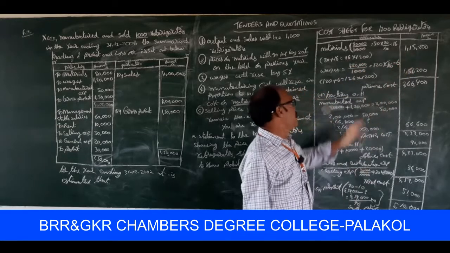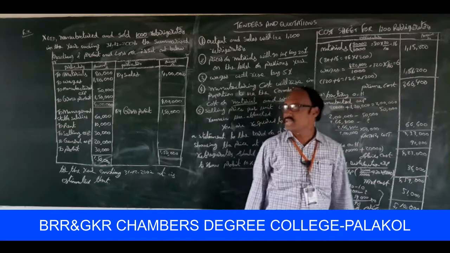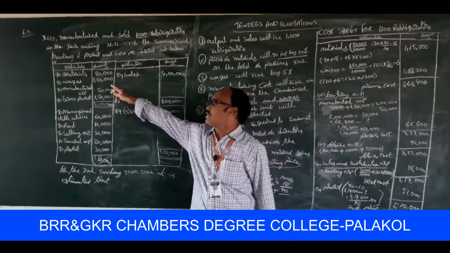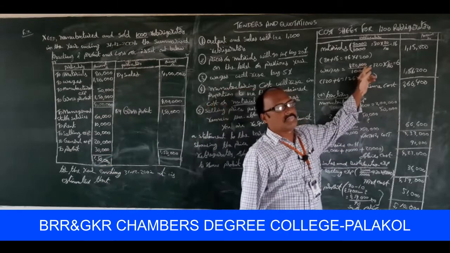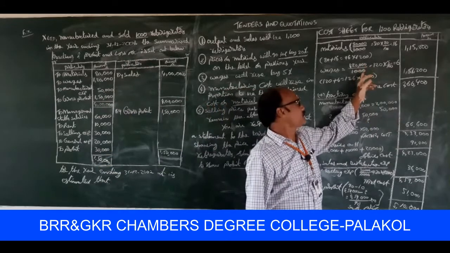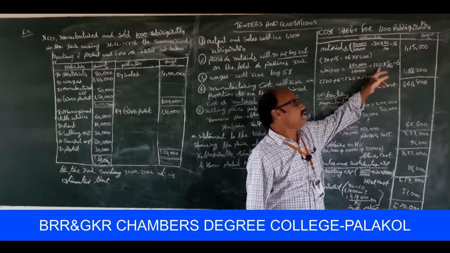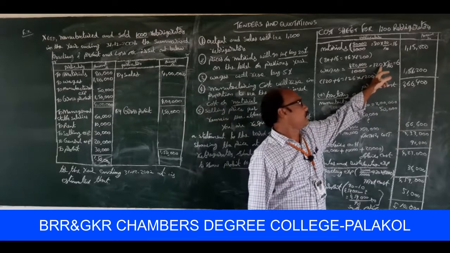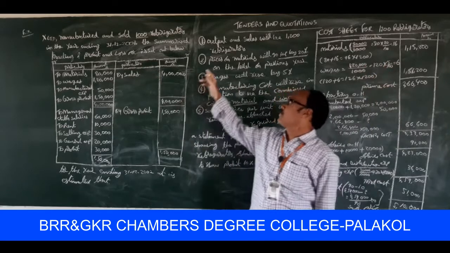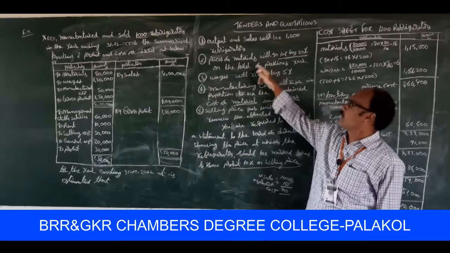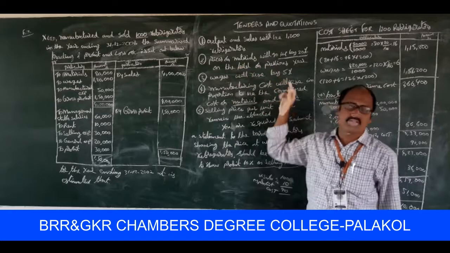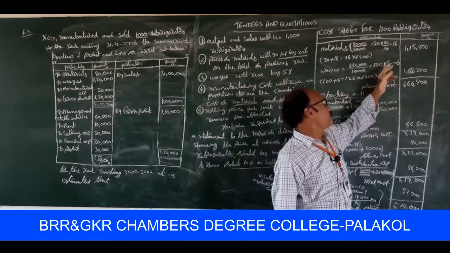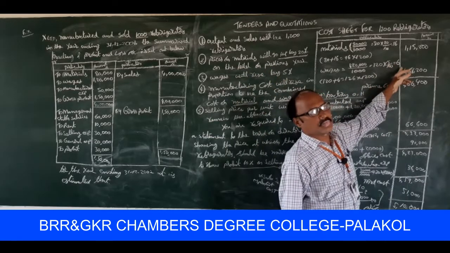Okay, over. Next, what about the situation of wages? Wages is 1,20,000 for 1,000 refrigerators. So 1,20,000 divided by 1,000 refrigerators, so 120 rupees per refrigerator. Wages will be raised by 5% here. So 120 into 5 by 100, that is equal to 6 rupees increased.